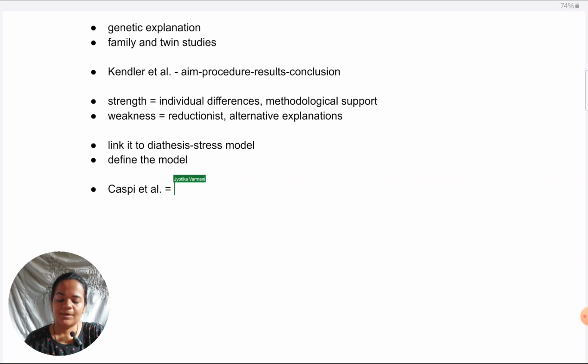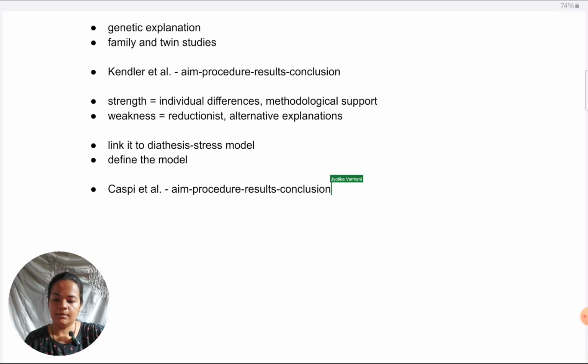So I'm sure you can remember Caspi et al. Is that study in which they investigated whether their participants were having short or long alleles of the 5-HTT gene, exactly which combinations they were having, and they also asked them about major stressor events in their life. Then they determined which participants, with which type of genes and facing how many stressful events, were more likely to develop depression and which were less likely to develop it.